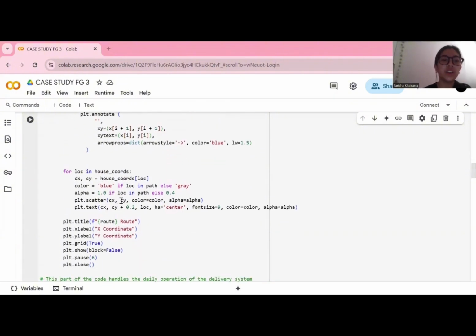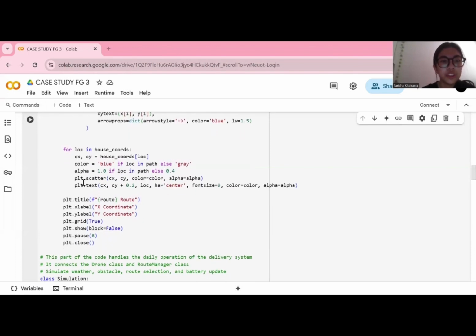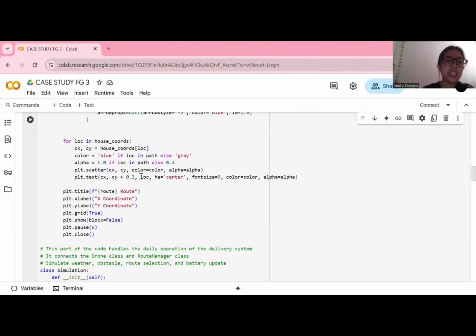This will define the house coordinates. It will show up in colors and labels, which if the color is blue, then the location is en route, and if it's not, then it will show up in the color gray. And this will also label each house with its name slightly above the point.